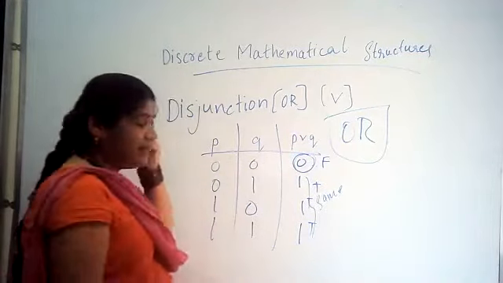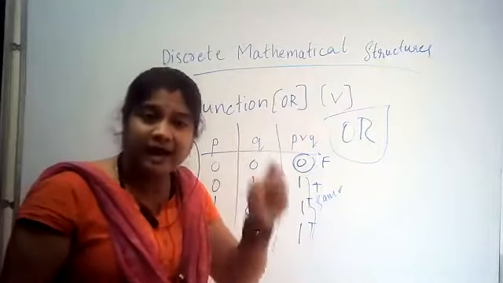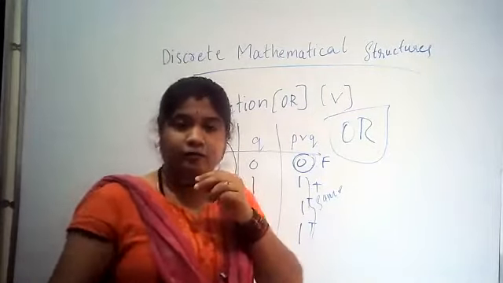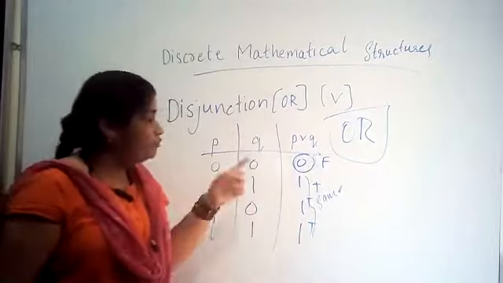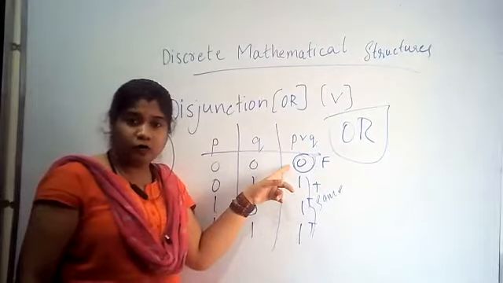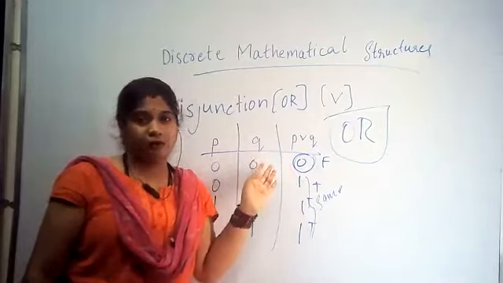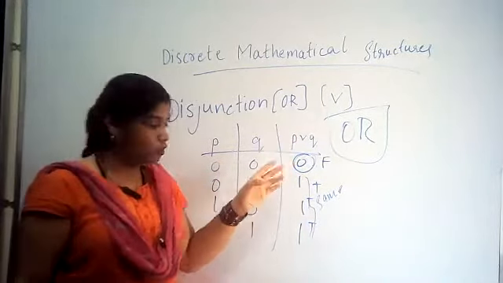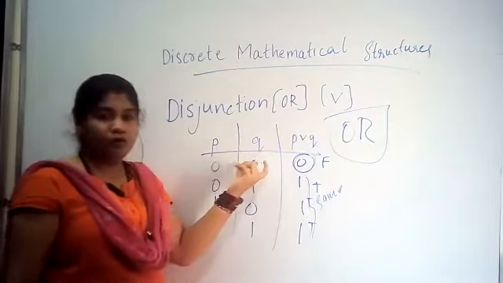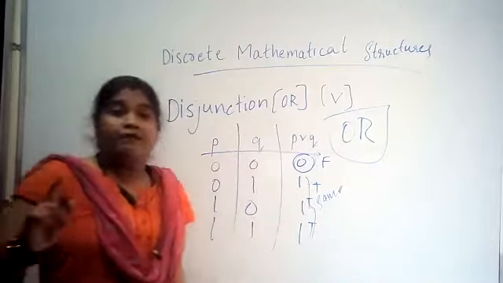So P disjunction Q is basically defined as that type of logical connective where the value will be 0 or false. You can take both, false or 0. The value will be false, or 0, when both propositions P and Q are 0, whereas for the rest of the cases it will be true.